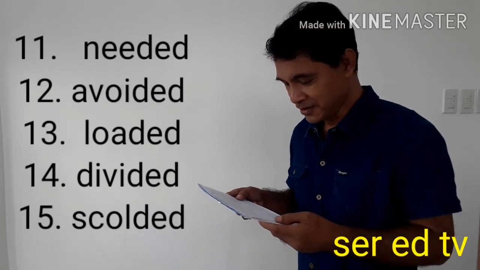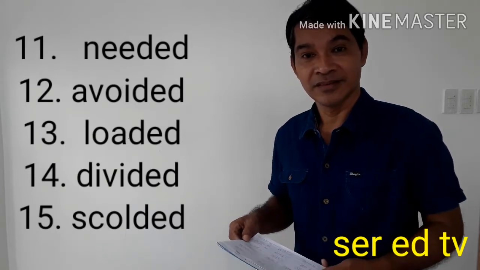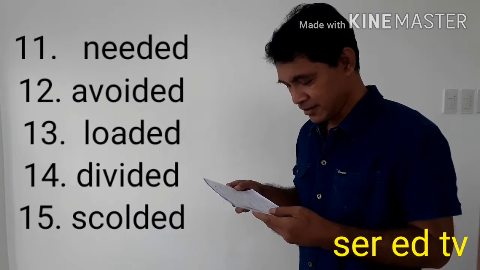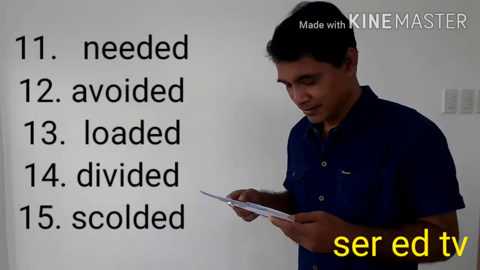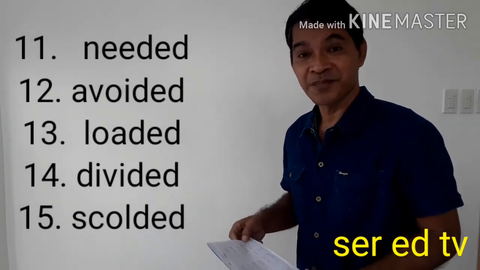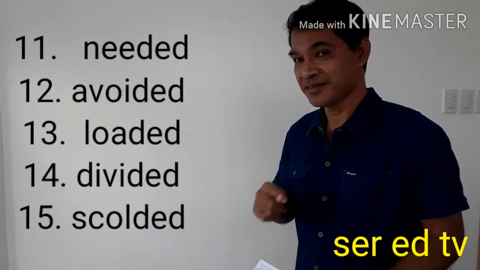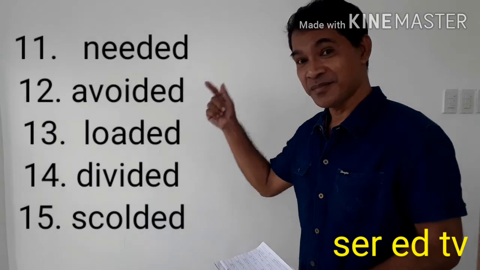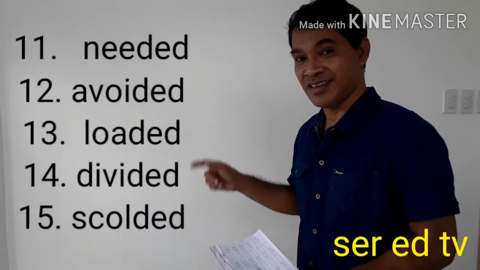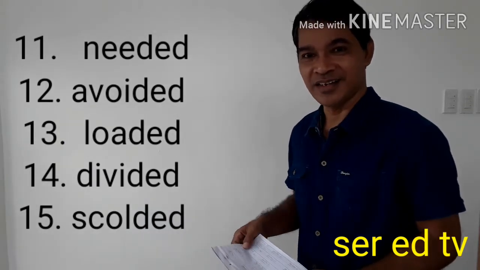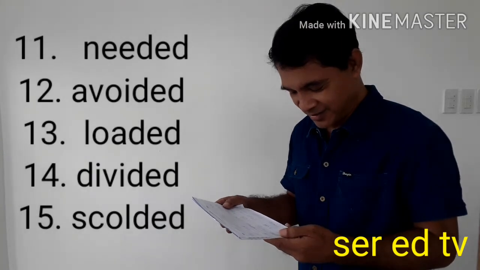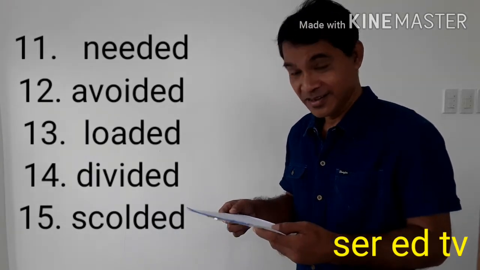Next, loaded. Next, divided. And 15 is scolded. Now, I want you to notice the similar letters aside from E and D. Yes, you're right. All letters end with letter D.